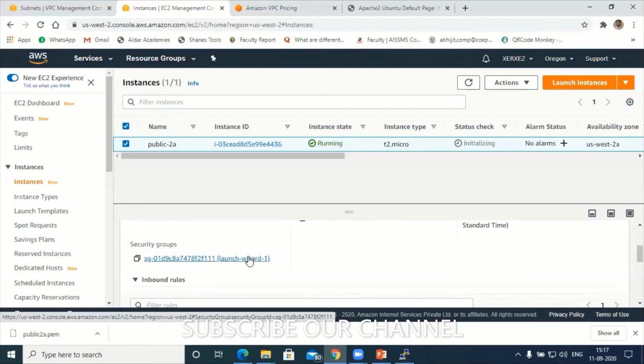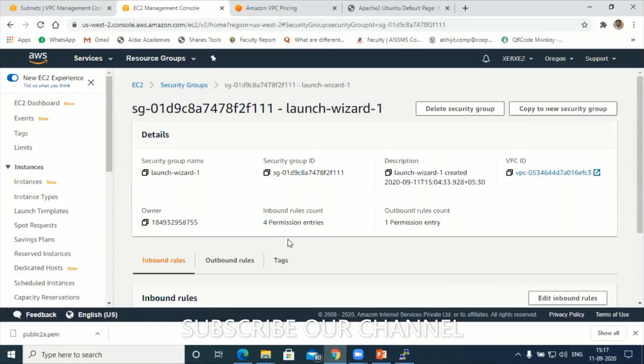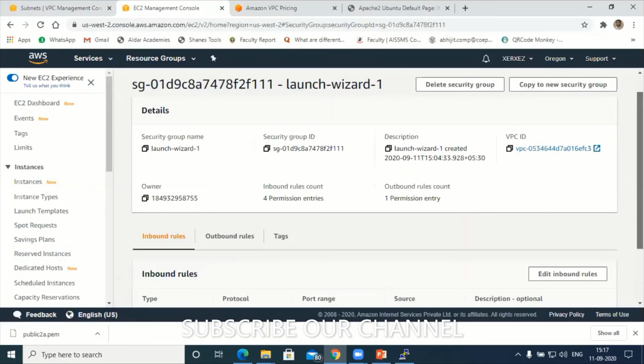Click on this. Hold on. So this is my security group for this EC2 server.